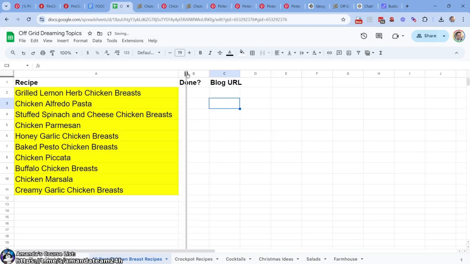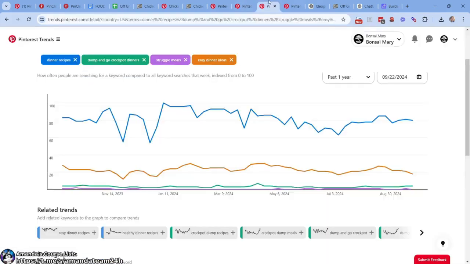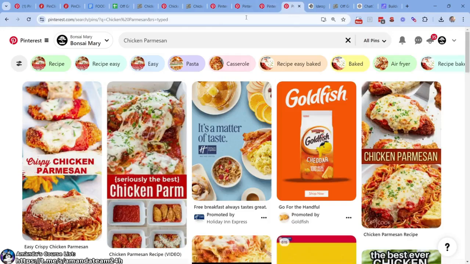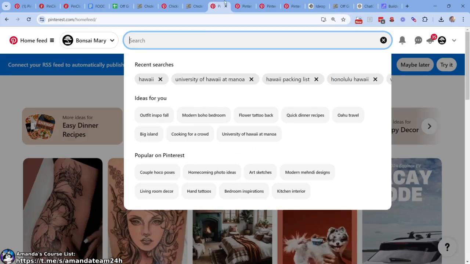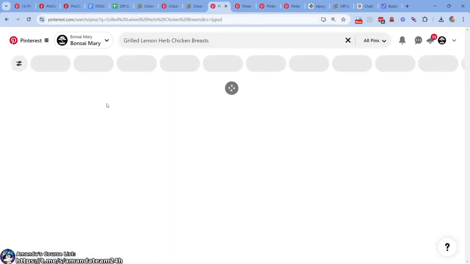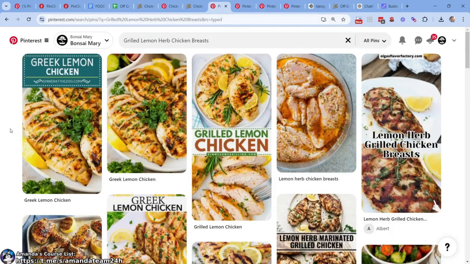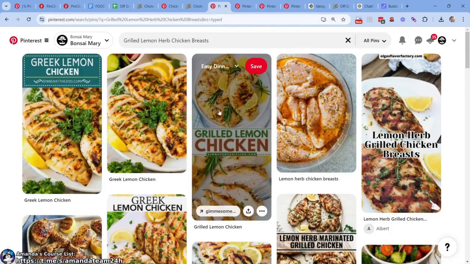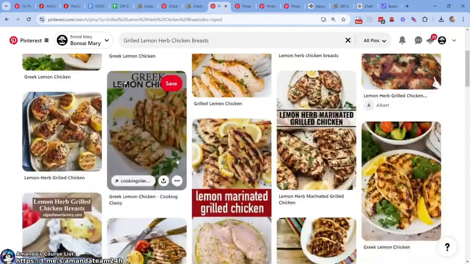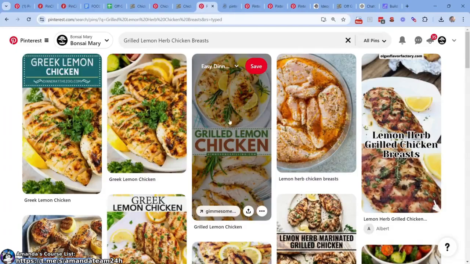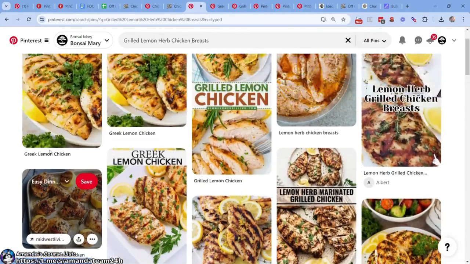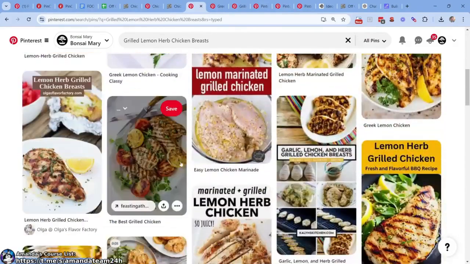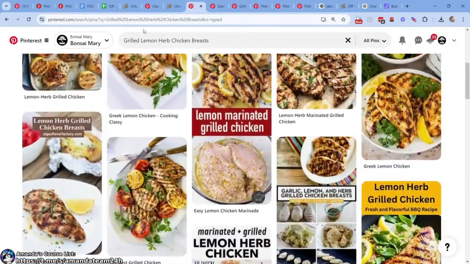What we are going to do is type each of these into Pinterest. So I'm going to come here. So what I've done, I've taken the grilled lemon herb chicken breasts, and I'm going to put it into Pinterest. If I can find an instance of Pinterest that's going to work, right? Grilled lemon chicken, right? Wonderful. I like this one. So what we can do off the bat is just visually say, I like this, I like that, I like how they're doing things. Lemon marinated grilled chicken, is that what we want? Maybe, maybe not.